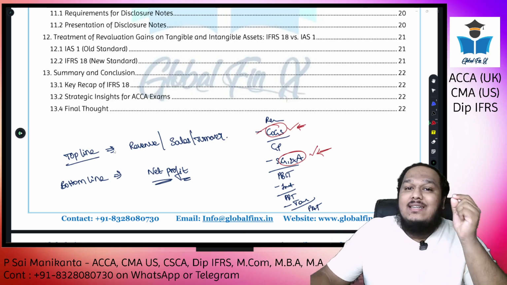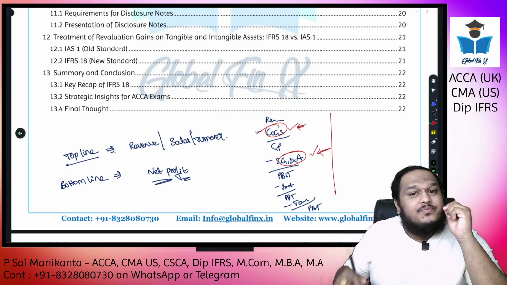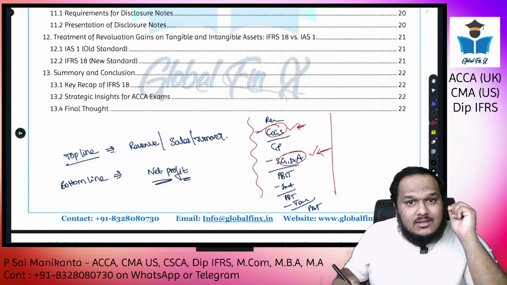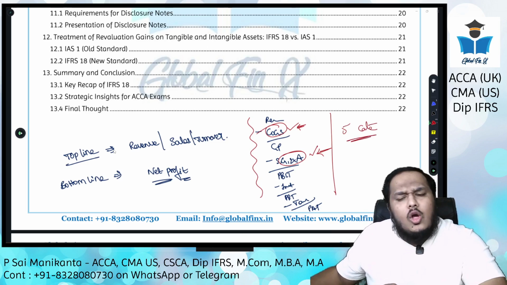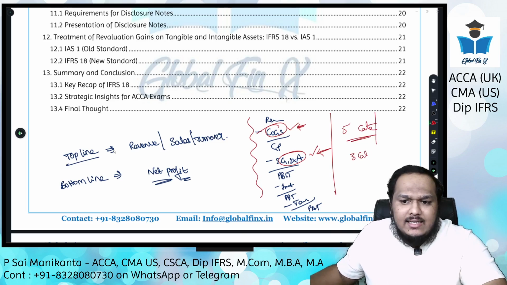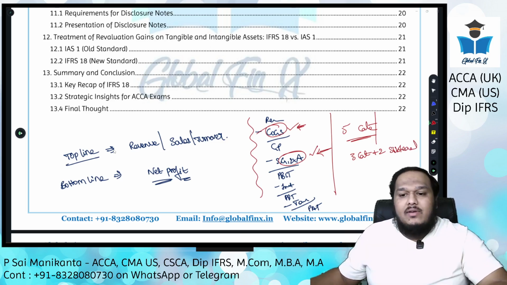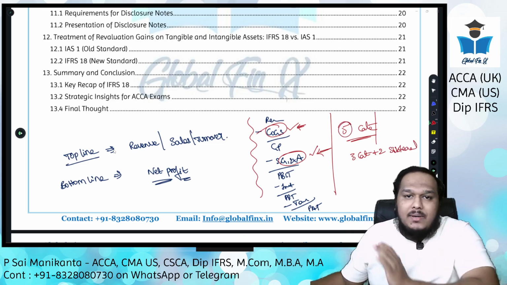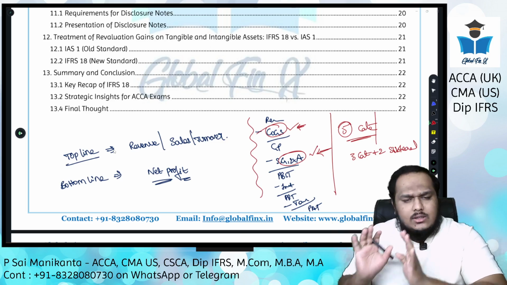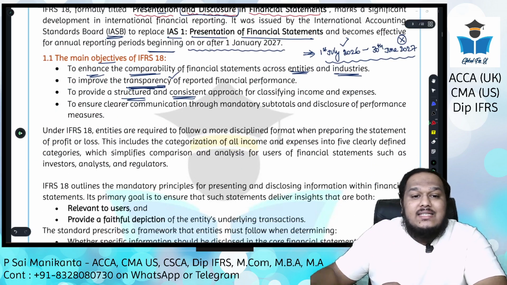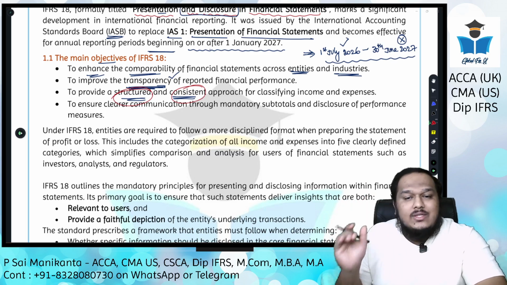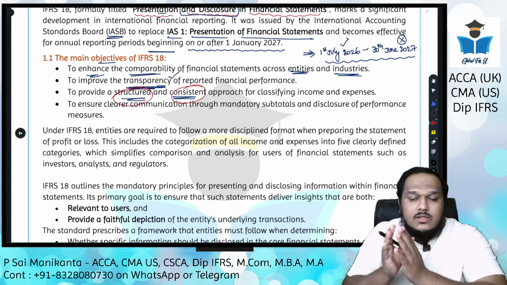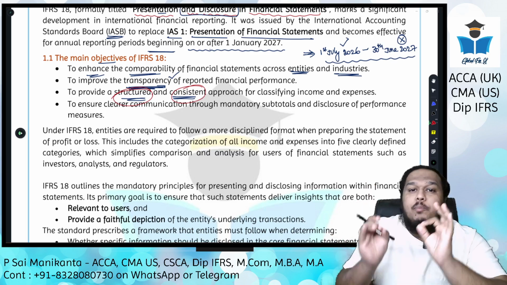IFRS 18 actually gives you categories here. Instead of just a standard format like this, IFRS 18 gives you 5 proper categories, or I would rather not call it categories, that is 3 categories plus 2 side headings, subheadings we can call them. So 3 plus 2, 5, I was calling it like that. So 3 categories and 2 subheadings are there. We'll talk about those in a moment. Just stick with me. So IFRS 18 basically gives you a more consistent and a more structured approach, because it gives you 3 headings, 2 side headings, 3 categories basically. So everything is well structured and there are proper definitions for everything.